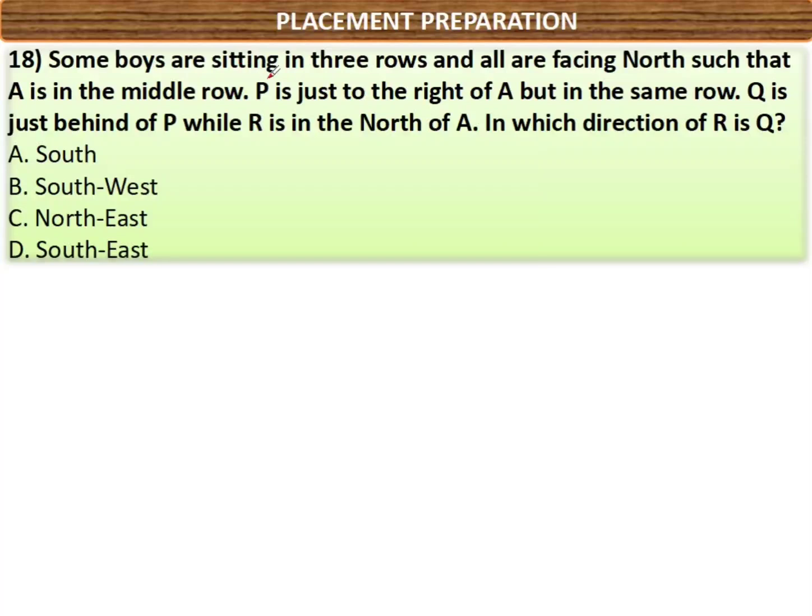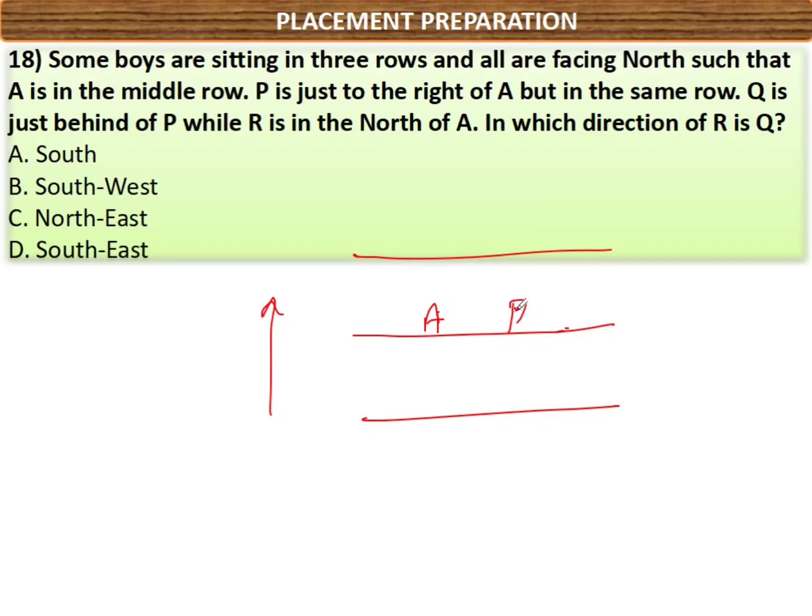Some boys are sitting in 3 rows, 1, 2, 3 rows, and all are facing north, such that A is in the middle row. Let me write A here. P is to the right of A, in the same row. P is sitting towards the right of A in the same row. So P will come here towards the right side.